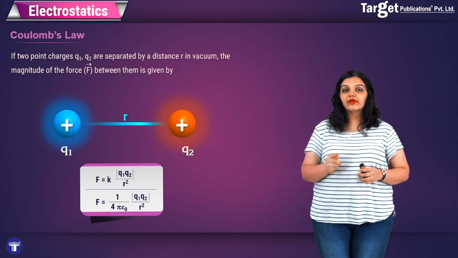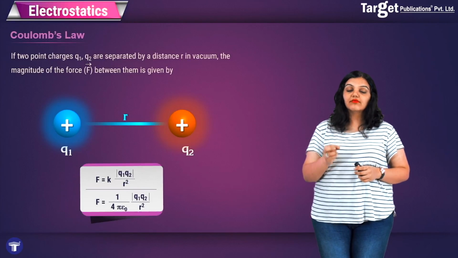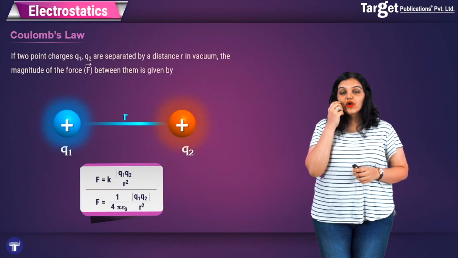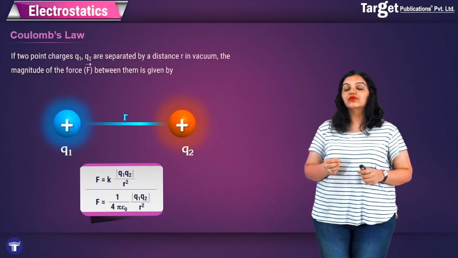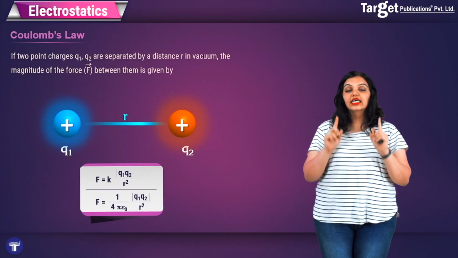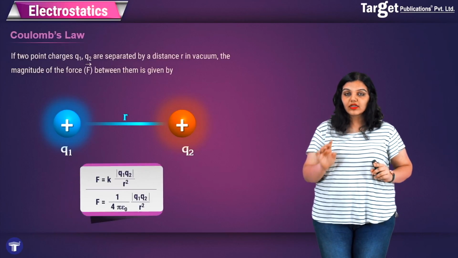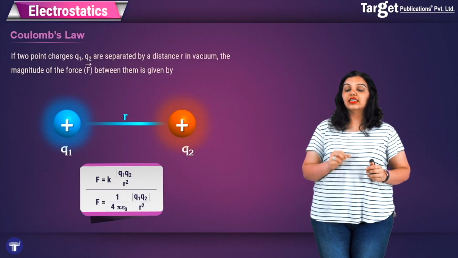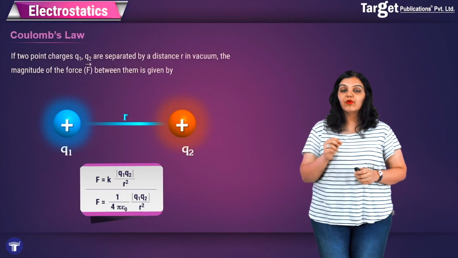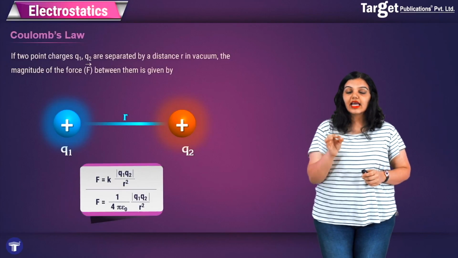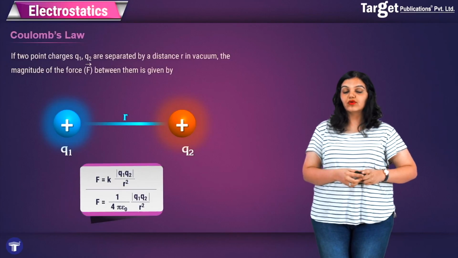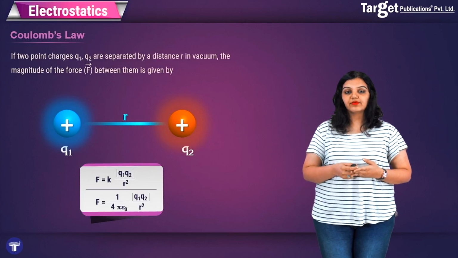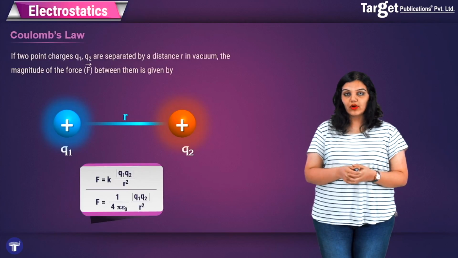Now note one very important thing. This equation is telling me only the magnitude of the force between these two charges, and therefore you can also see that the product Q1 Q2 is placed under the absolute sign, telling me that the sign is not important. All I need is the product. This K, which is the constant of proportionality in Coulomb's law, comes out to be 1 upon 4 pi epsilon naught, and we get the formula for the magnitude of the force acting between the charges as F is equal to 1 upon 4 pi epsilon naught Q1 Q2 upon r square.